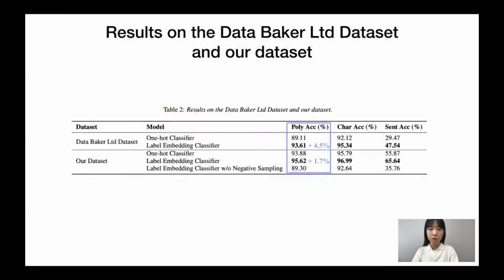The results show that the label embedding classifier outperformed the one-hot label classifier in all matrices on two Chinese G2P conversion datasets. It achieved 4.5% and 1.7% improvements compared to the one-hot classifier in terms of polyphone disambiguation accuracy. It demonstrates that label embedding with negative sampling significantly improves polyphone disambiguation performance by utilizing candidate pinyins.